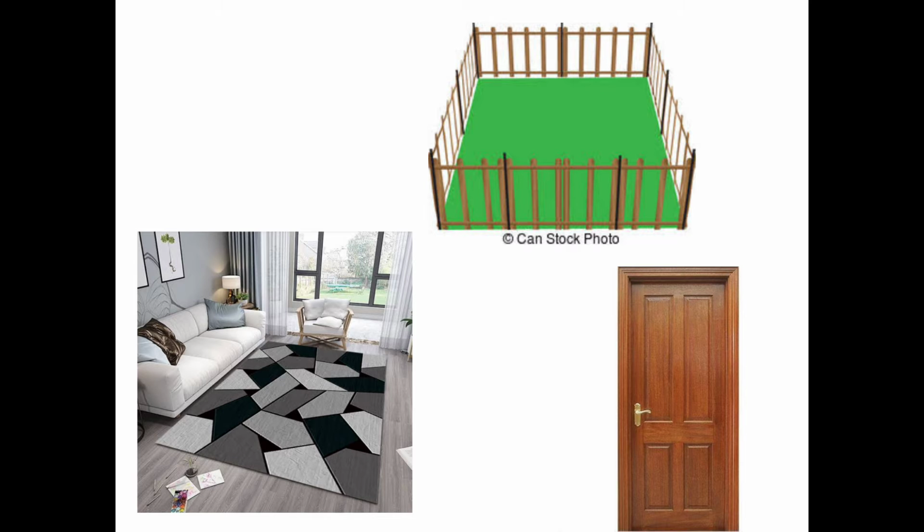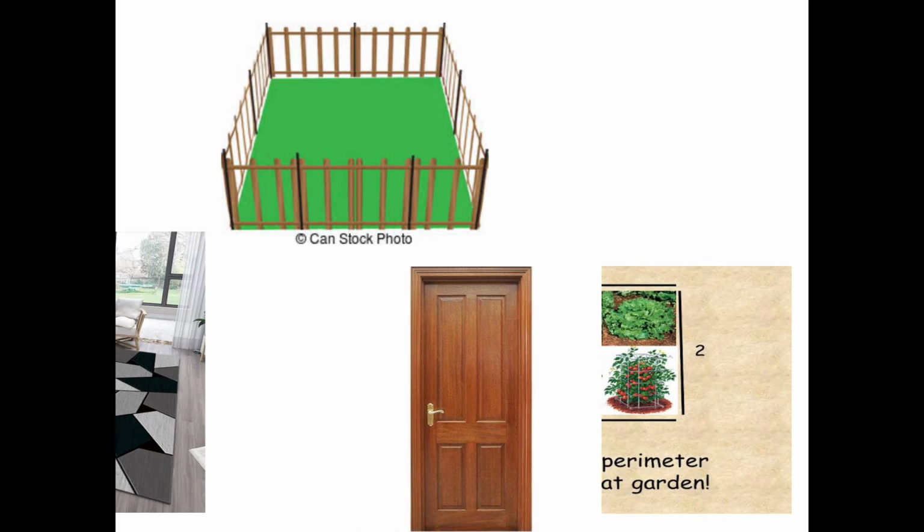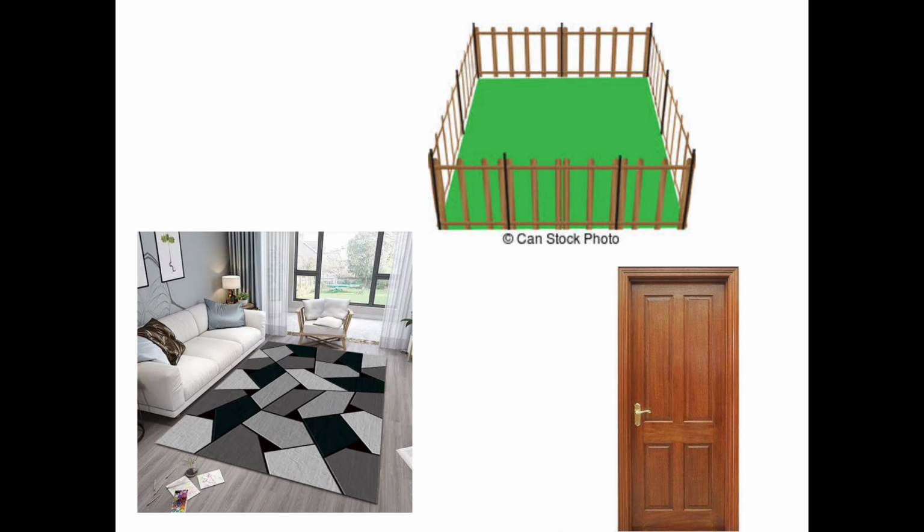So first of all, we need to find the area of this carpet. In a similar way, as you see here, one door is there, and we want to get this door laminated.